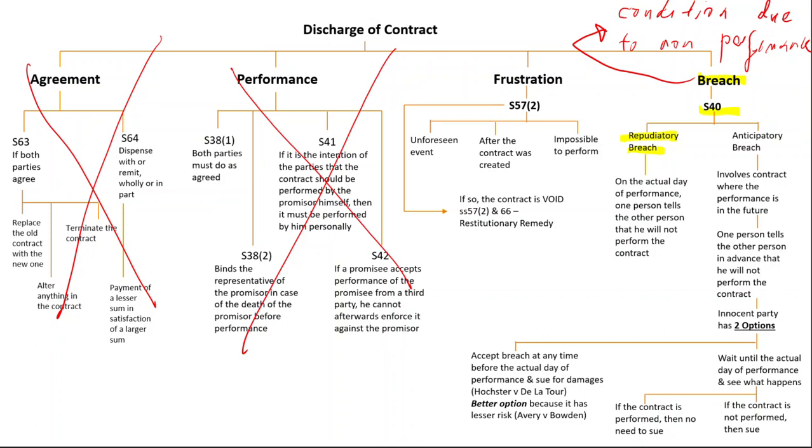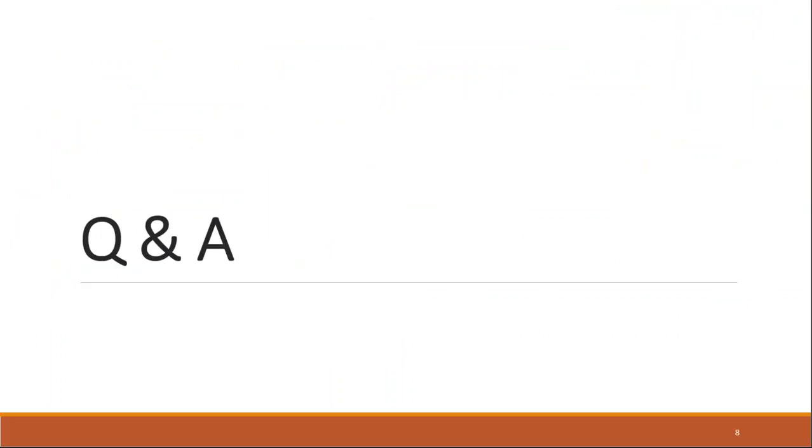The second one is called anticipatory breach. Now, anticipatory breach happens if there is a contract where the performance is in the future. So this could be a situation like this. Now this is the timeline.